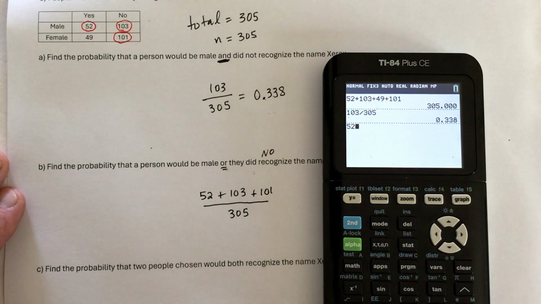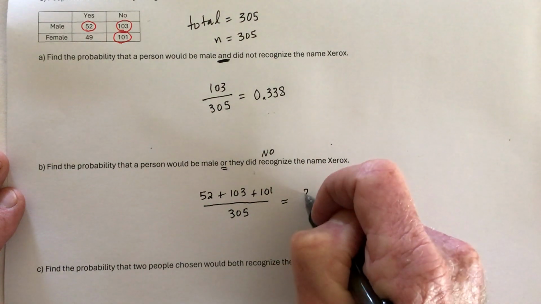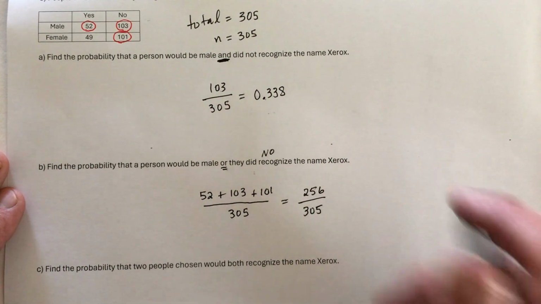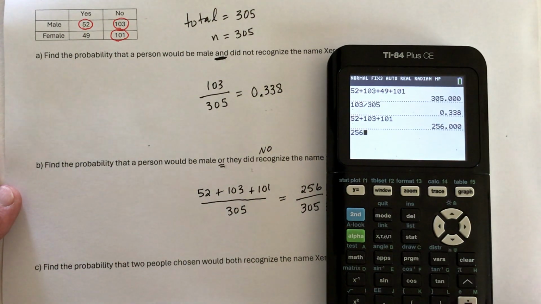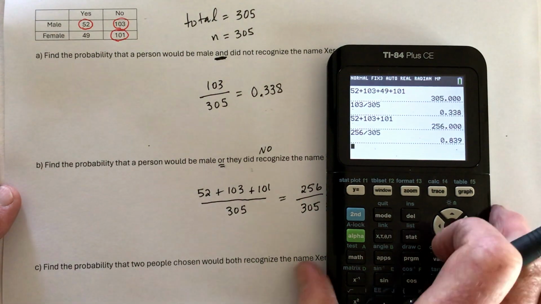So 52 plus 103 and 101, that means the top is 256, divided by 305. And then finally, as a decimal, 256 divided by 305 is 0.839.